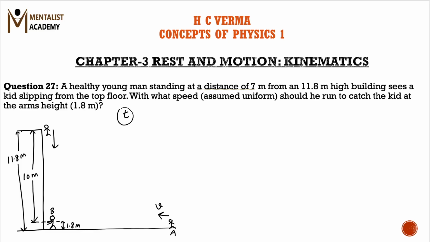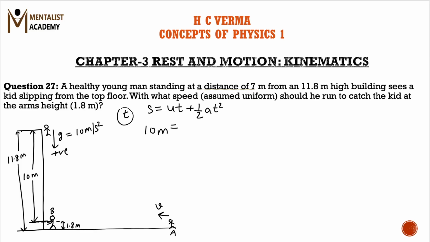The kid is dropping because of the gravitational acceleration, that is 10 meter per second square. I am taking downward as positive. So the sign convention is downward as positive and upward as negative. So let us use the equation S is equal to ut plus half at square. In this case, S is equal to 10 meters. The kid is dropping only 10 meters. Before that, it does not drop to the ground. It is only dropping till the arm's height, that is 10 meters.